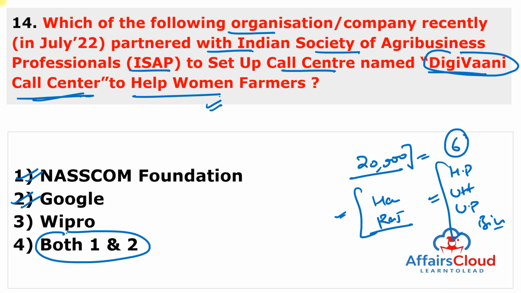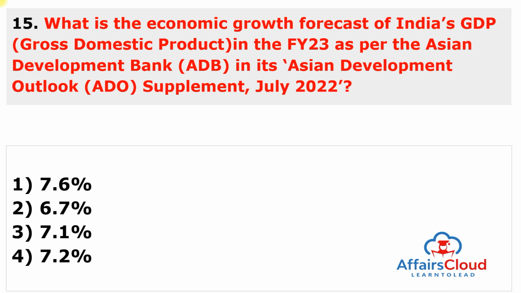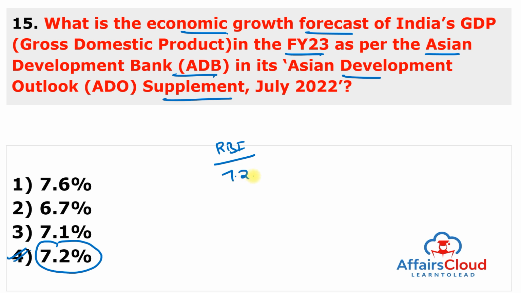Next question is, what is the economic growth forecast of India GDP in financial year 23 as per the Asian Development Bank or ADB in its Asian Development Outlook Supplement of July 2022? And according to ADB, India will grow at the rate of 7.2% according to GDP in the financial year 23. So according to RBI, this is also 7.2%. I am repeating again and again about RBI's projection because it is very important.